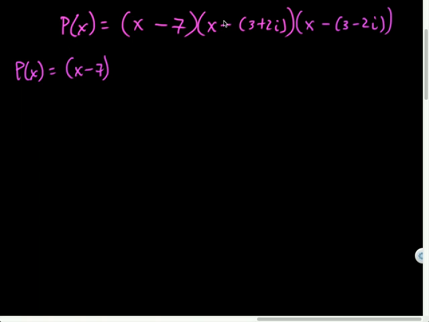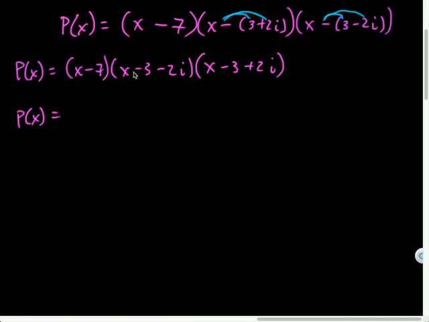I'll distribute this little minus sign to that and that. I'd have x minus 3 minus 2i and x minus 3 plus 2i, because the negative times a negative 2i is positive 2i.